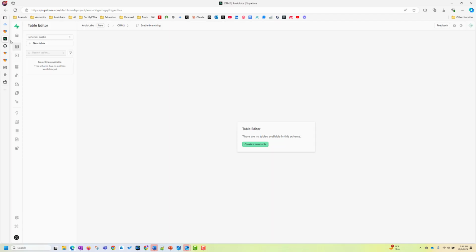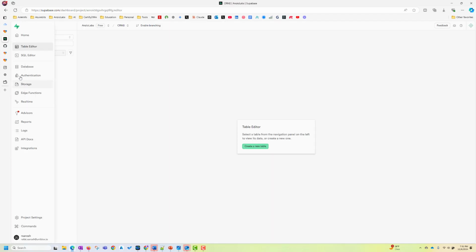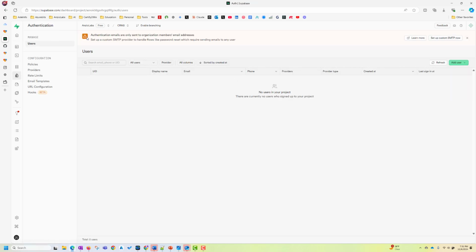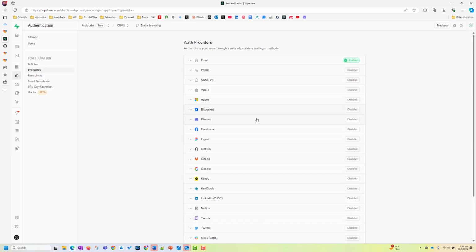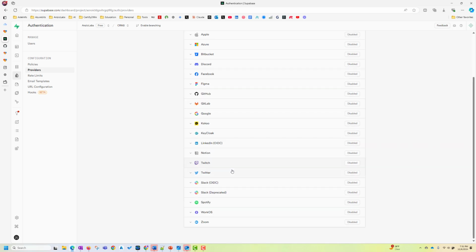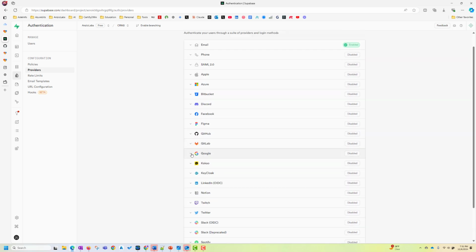So you come here to Supabase, and then we'll go to this authentication. Here it says authentication emails are only sent to organization member email addresses. Set up custom SMTP now. I don't want to do that, so I'll close that for the moment. And here's providers. You see all these providers are there out of the box. Unbelievable. Everybody you want to use, you can use. So Google, you can use it.